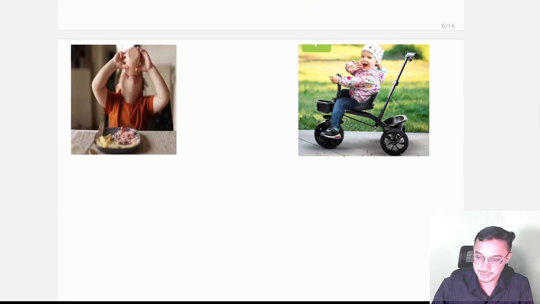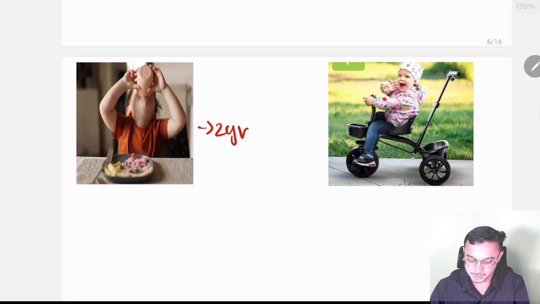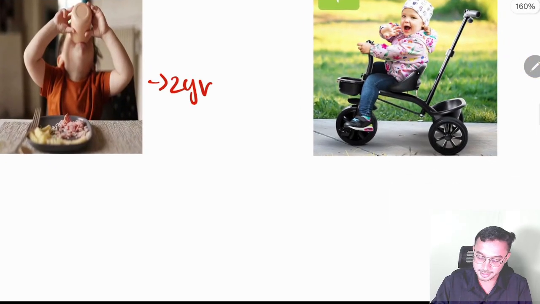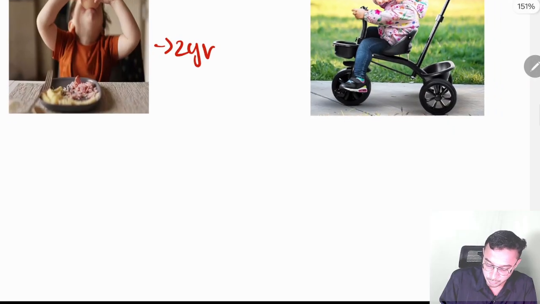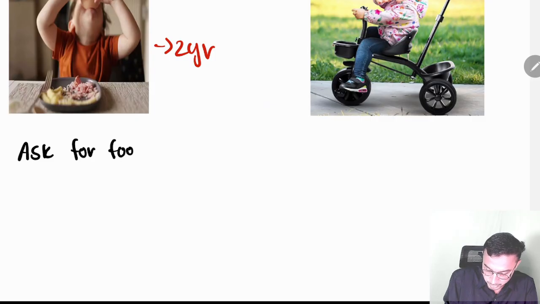And next, come to this. Look at what the child is doing. Drinking and food are present over here, and here also drinking is present, so that's why asking for food and drink comes under 2 years.